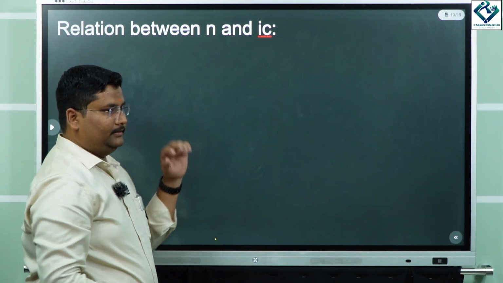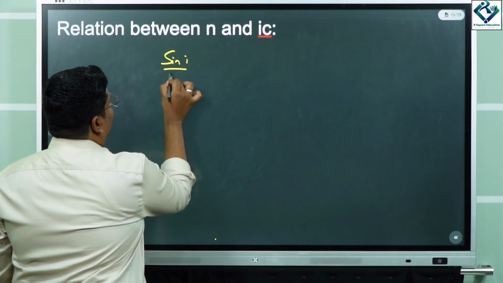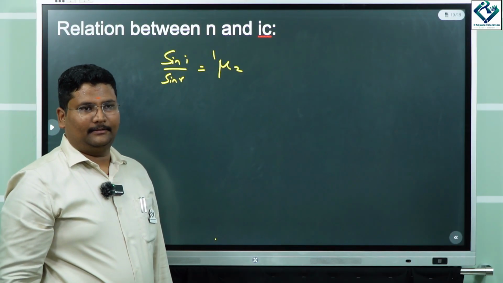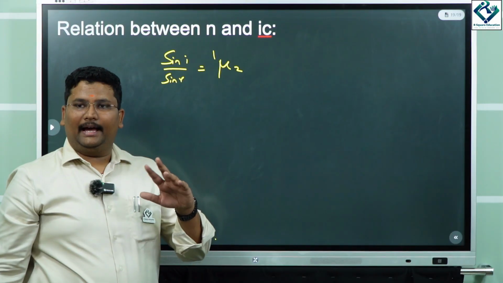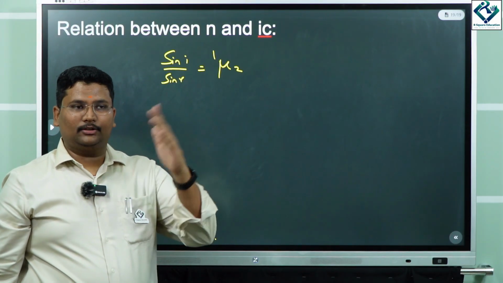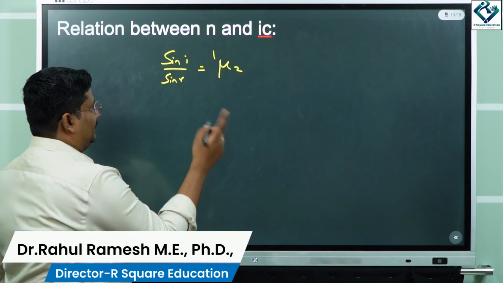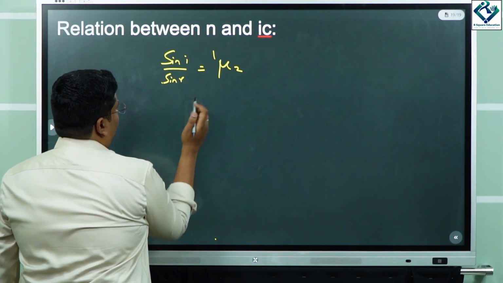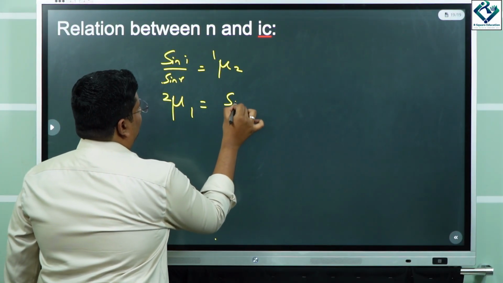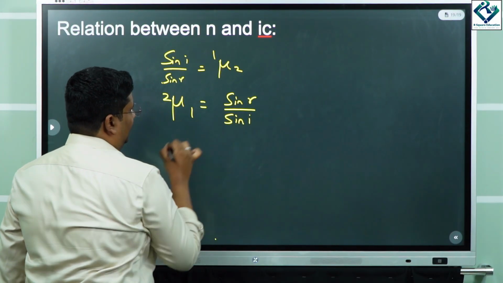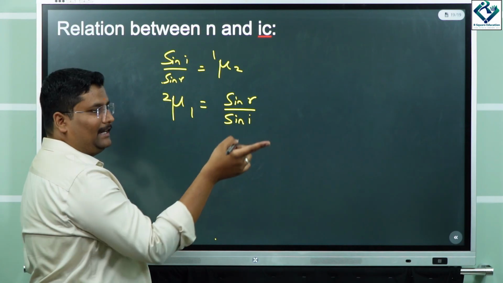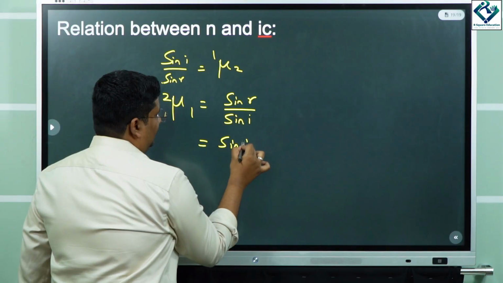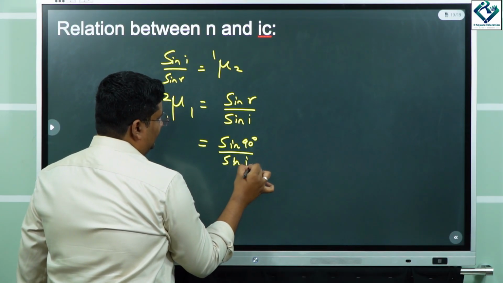Okay, so this is the case. Suppose sin i by sin r is equal to mu. This is the case for the refractive index for light which bends after refracting from rarer to denser. If it is going from denser to rarer, it will be sin r by sin i. In this case the angle of refraction and the angle of incidence are almost the same, so it is going to be sin 90 divided by sin IC.